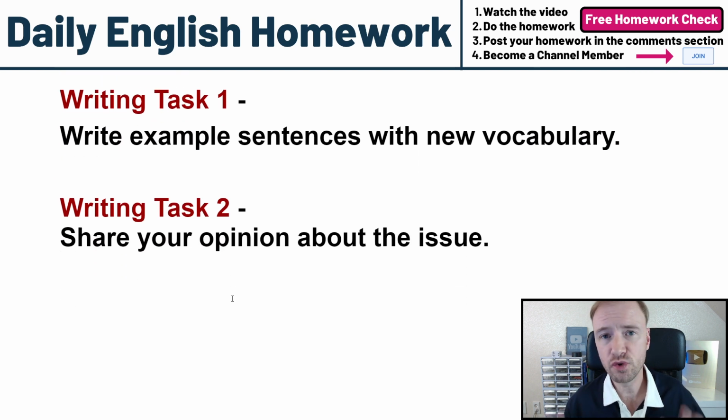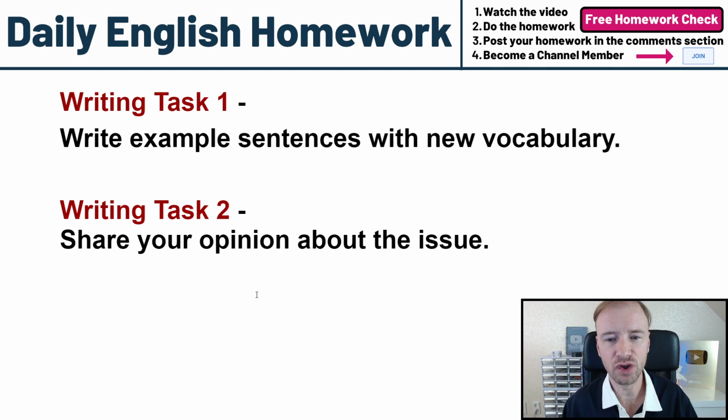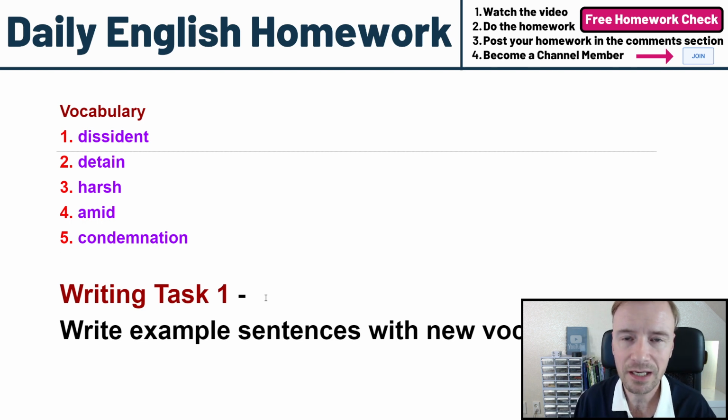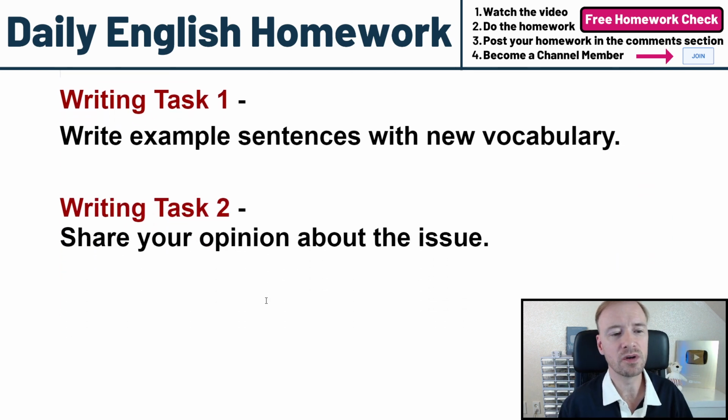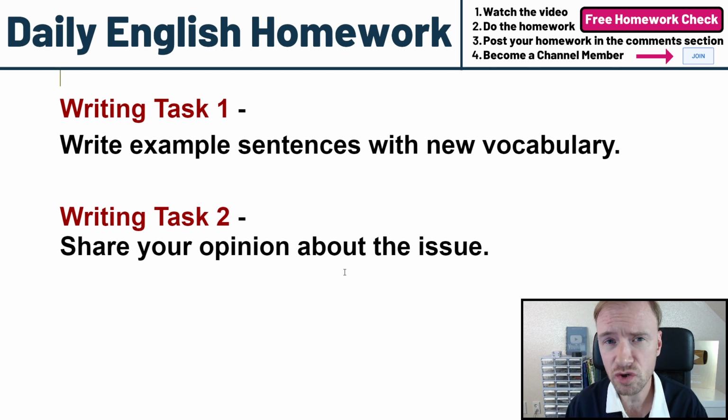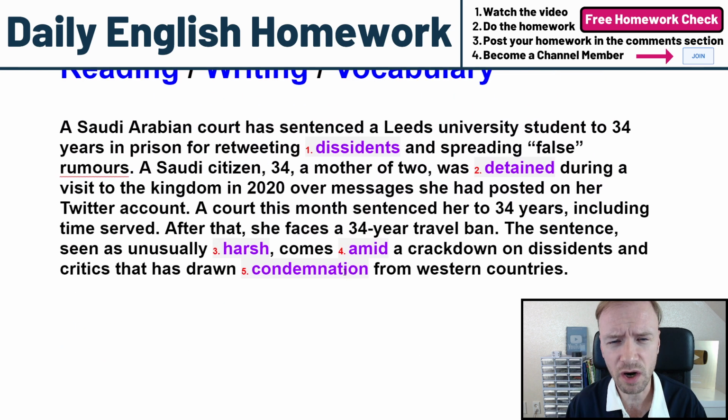And we have 2 writing tasks. Writing task 1, write example sentences with the 5 new vocabulary: dissident, detain, harsh, amid, condemnation. And writing task 2, share your opinion about the issue. Do you think this is too harsh?